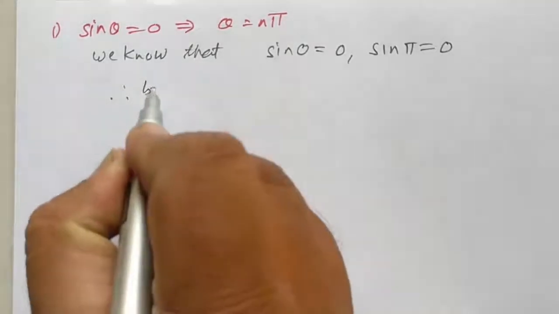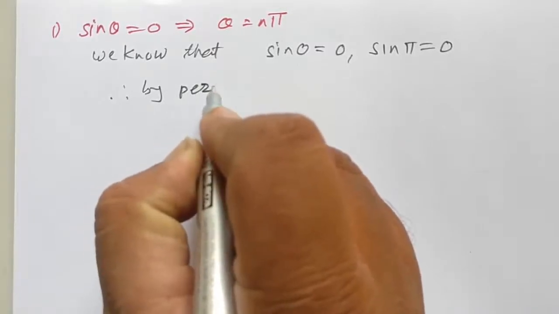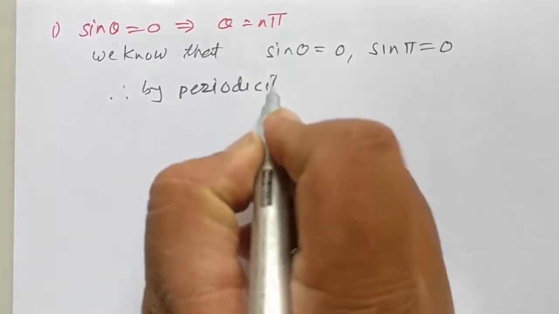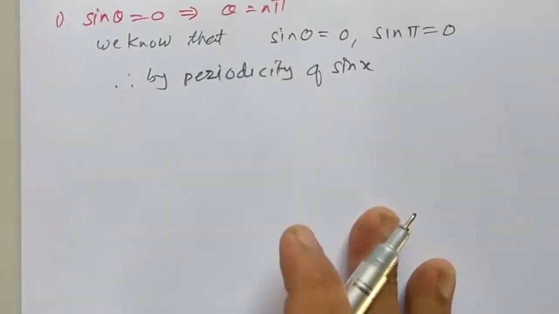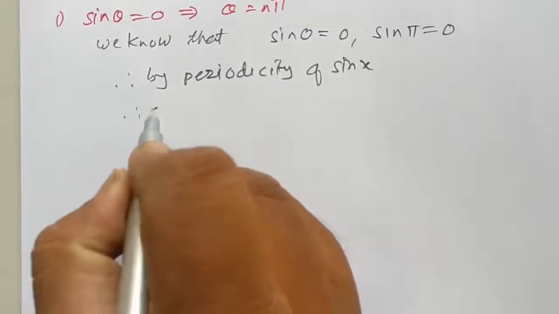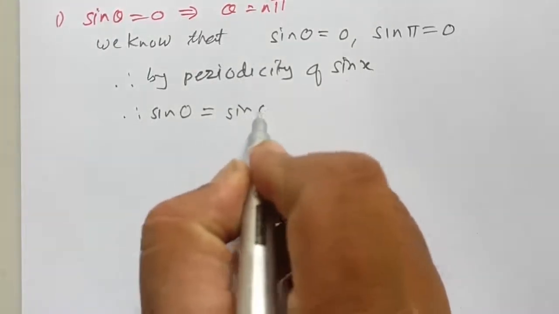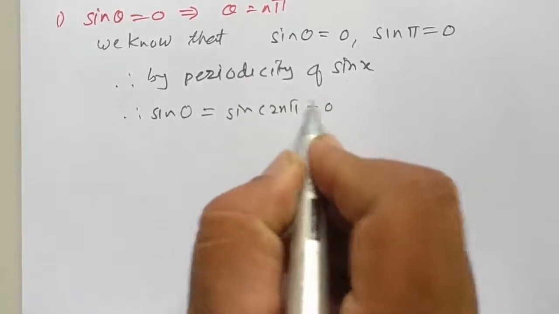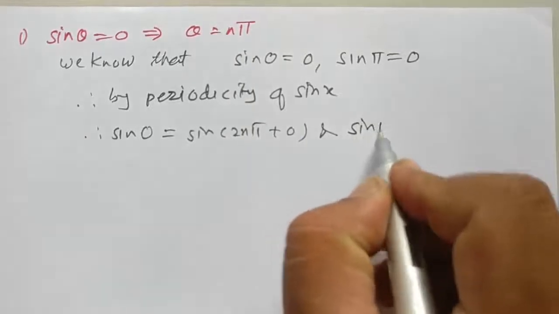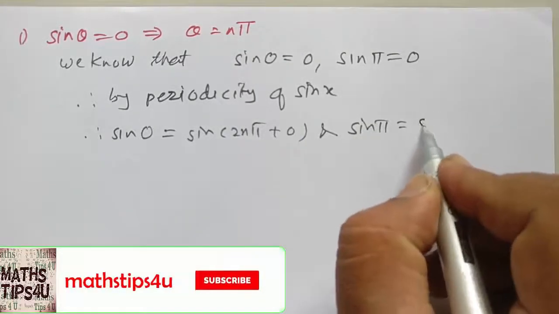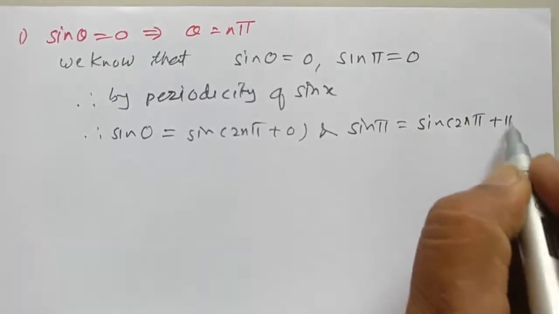Therefore, by periodicity of the sine function, sin 0 is equal to sine of 2n pi plus 0, and sin pi is equal to sine of 2n pi plus pi.